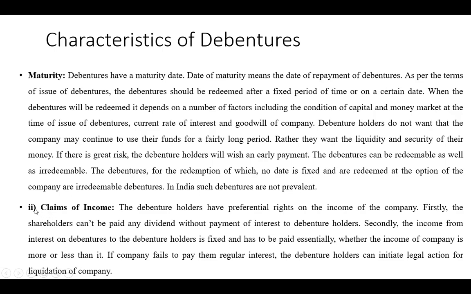Then second is the claims on income. The debenture holders have preferential rights on the income of the company. So whenever a company is going to distribute its profit, first of all, it has to pay the interest to the debenture holders. After that, it has to pay a preference dividend to the preference shareholders, and at last there come the equity shareholders. So debenture holders get priority over all kinds of creditors and stakeholders of the company.